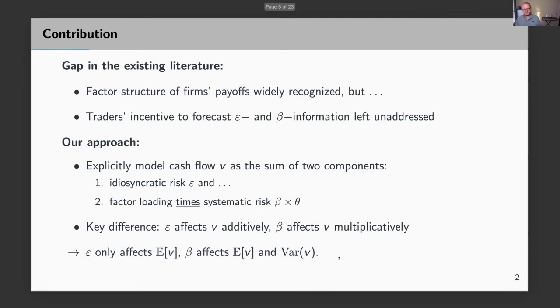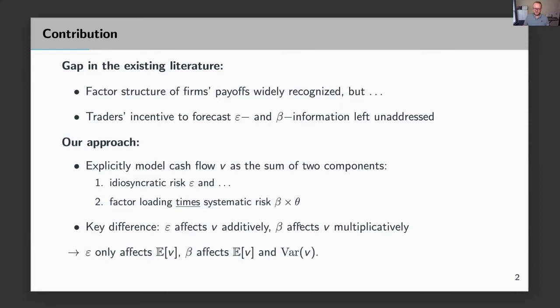So we want to explicitly model a firm's cash flow as having two components. The first component is going to be the firm-specific risk. We're going to call this epsilon in our paper. And then the second component is the product of two pieces: the factor loading, the asset beta, and then the systematic risk, which we will call theta. Now epsilon and the second component will have an important difference. That difference is that epsilon affects the cash flow additively, while beta affects the cash flow multiplicatively.